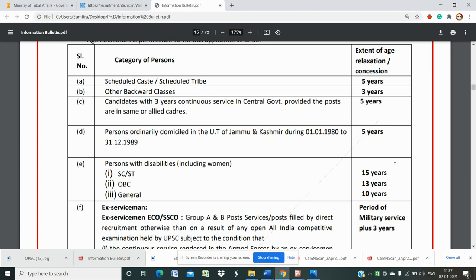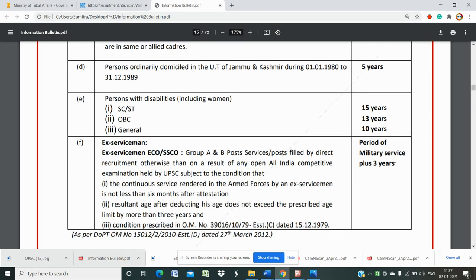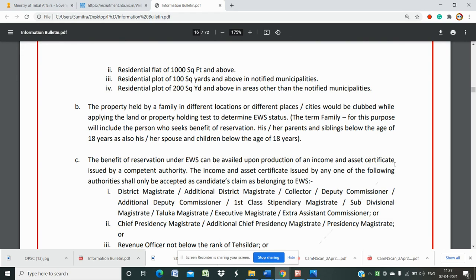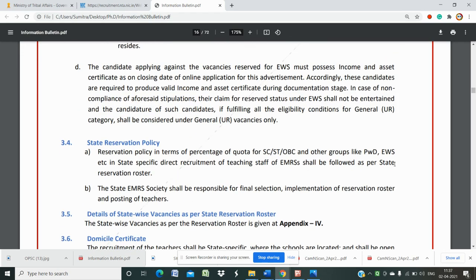Persons with disability, including women: SC/ST 15 years, OBC 13 years, general 10 years. So this is a very good sign for women candidates; they can apply after these years. Next, servicemen, 3 years only. These are the important things we discussed.